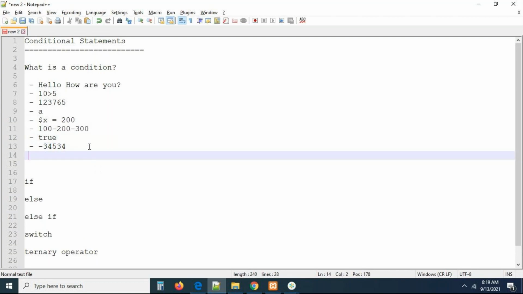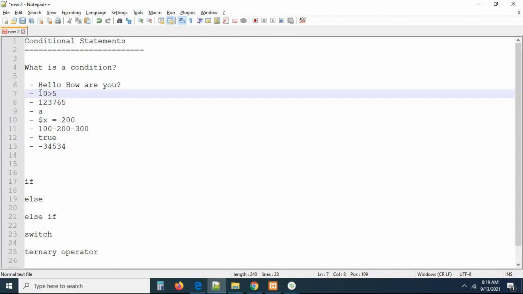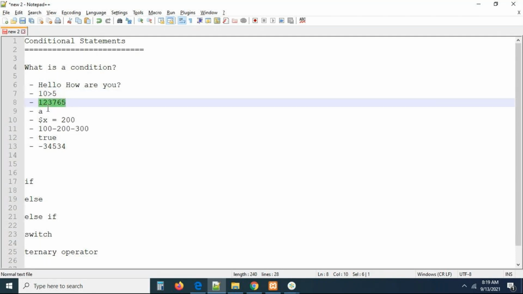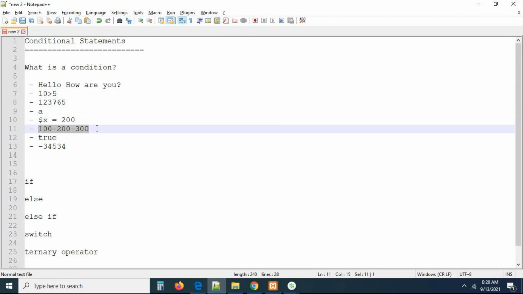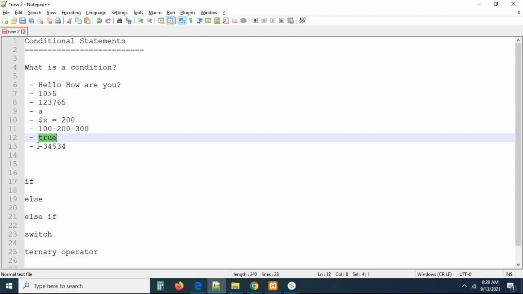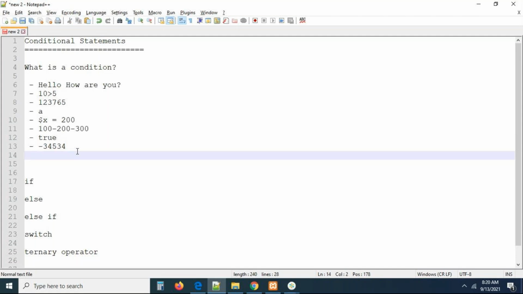What are all these? Can I call them conditions? Hello world is a statement. 10 less than 5, sorry, 10 greater than 5 is just checking, comparing whether the value is greater or not. It's a simple number, a simple character, a variable declaration, some expression you wrote here, a boolean value, and some negative number. So these are all very simple things. By seeing these things, we can say these are not conditions. Seriously, right? Okay, I will write one more condition.